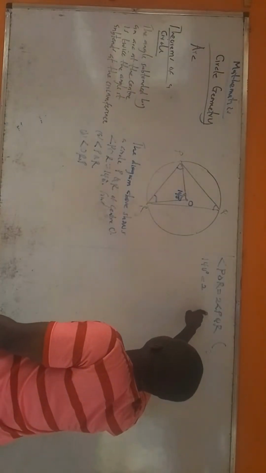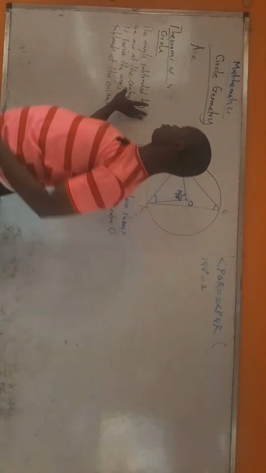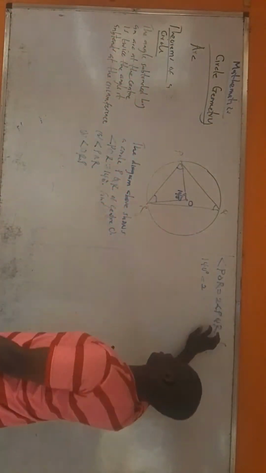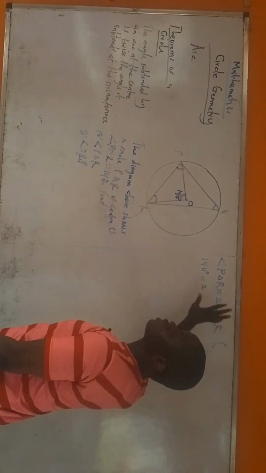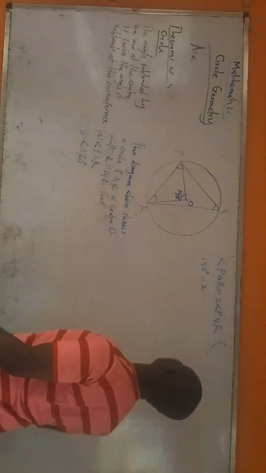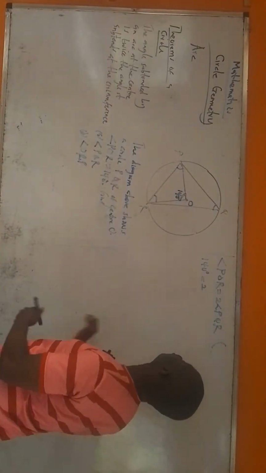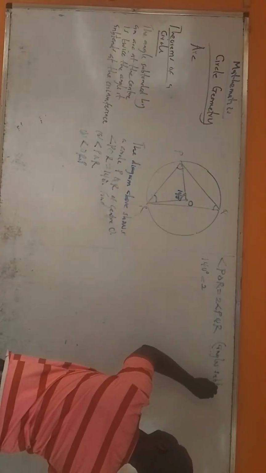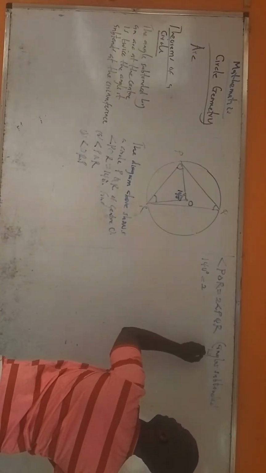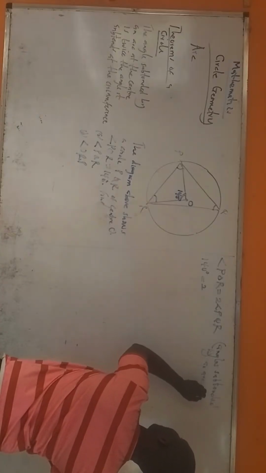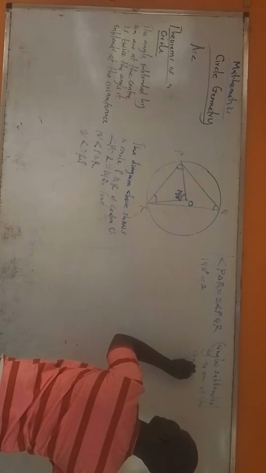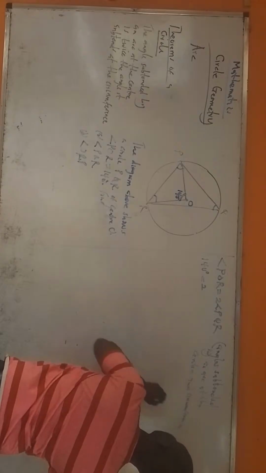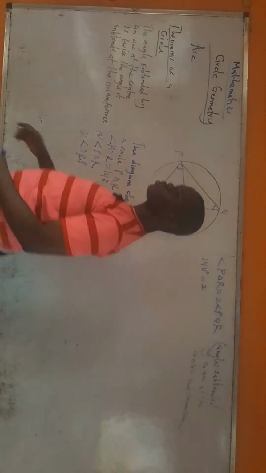Now, we wrote this because of this theorem. You are just trying to say that the angle surrounded by an arc at the center is twice the angle. But you put it in brackets. Why do you write this? Just write: angles subtended by an arc at the center and circumference. When you write it like that, you will know what you mean.